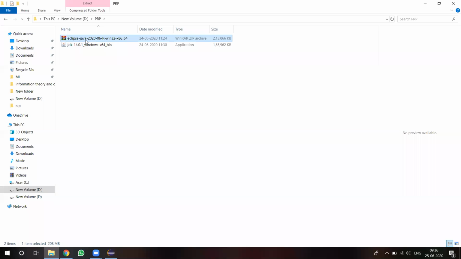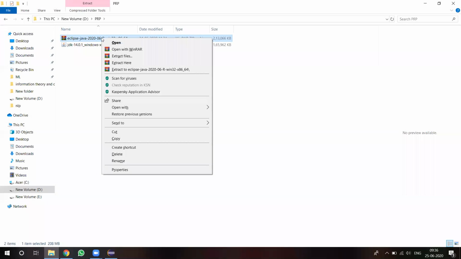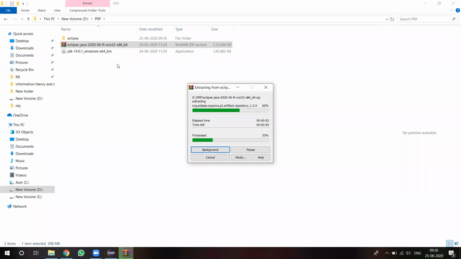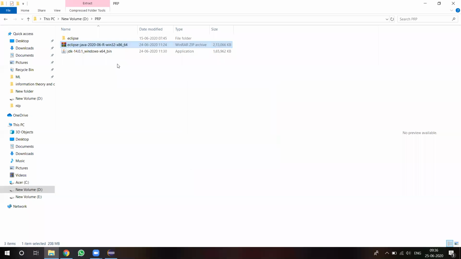If you download Eclipse IDE in zip format, then there is no installation procedure required. We just have to download Eclipse and extract the zip file. Then Eclipse will be configured automatically. There is no need to install it in your system again and again. So that is the advantage of Eclipse.